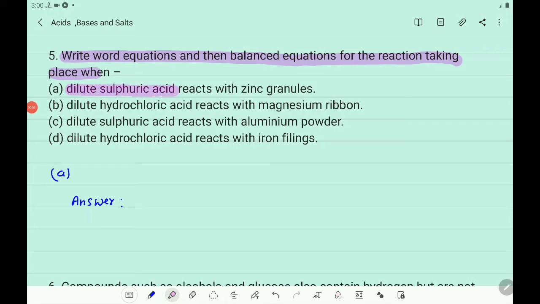Dilute sulfuric acid reacts with zinc granules. Then you write zinc plus dilute sulfuric acid.